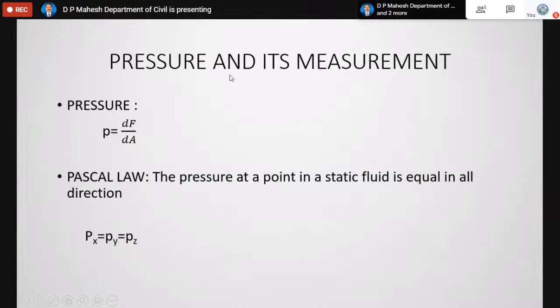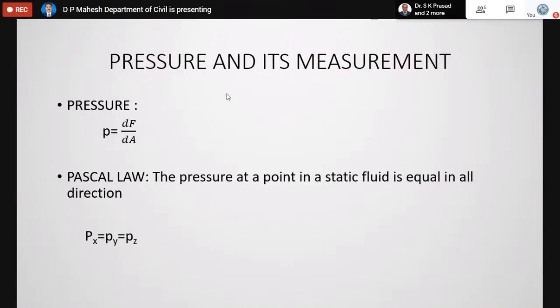Now coming to pressure and its measurement. Before we understand fluid statics, we have to know the correct meaning of pressure, and there are certain laws in pressure measurement. Basically, pressure is the ratio of force to area. Just imagine inside the liquid a film of liquid in the form of a very small area.